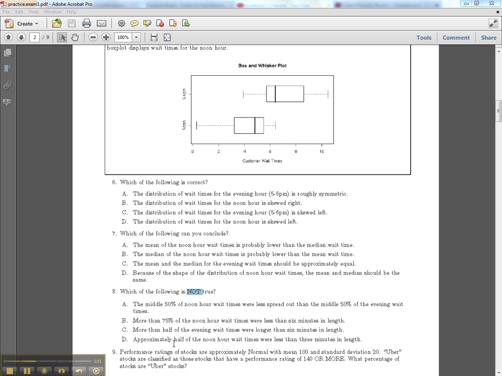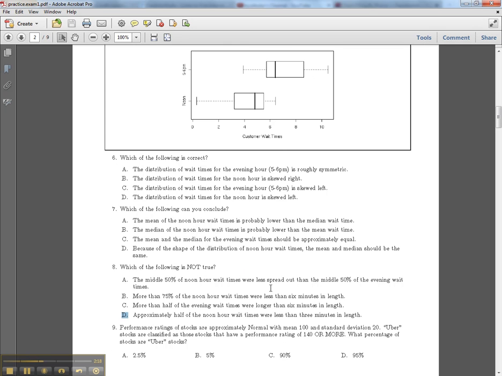It says approximately half of the noon hour wait times, right here, were less than 3 minutes in length. So 3 minutes is right here. Approximately half of the noon hours were less than 6 minutes. From the minimum to the first quartile, that's only 25% of our data. So that's not even true at all. That's not even close to half. So we know that D is not true. So that's why it's the answer.